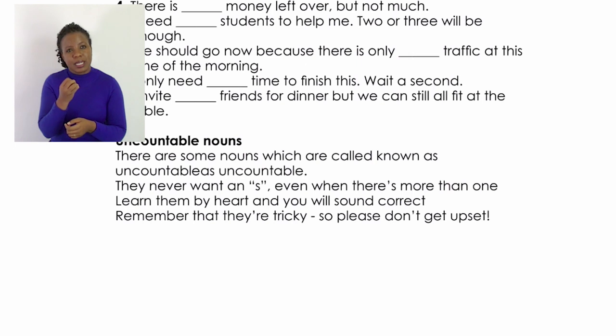You simply say there are some nouns which are known as uncountables.